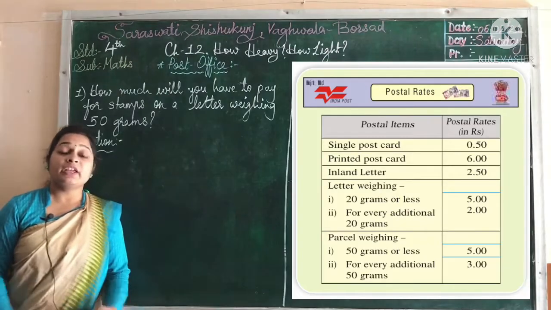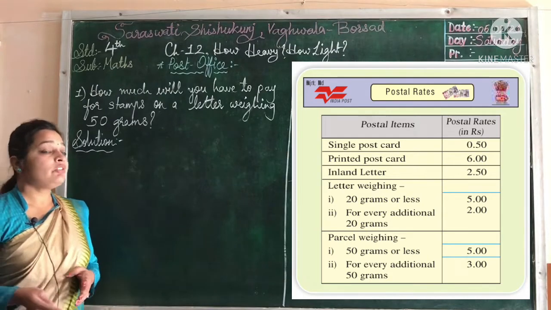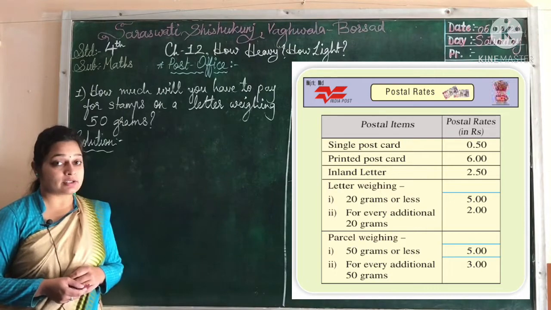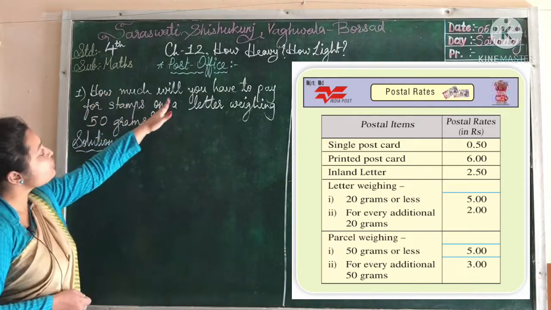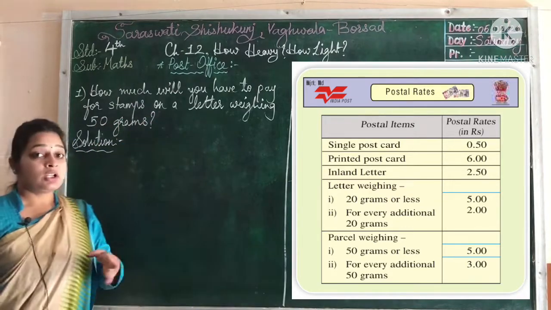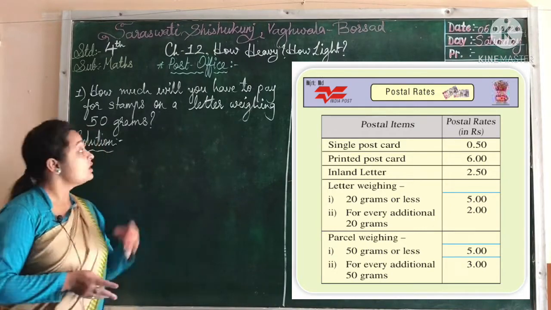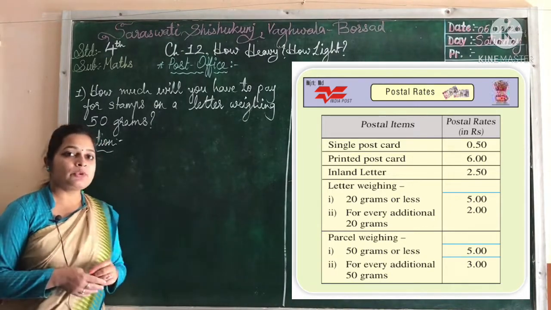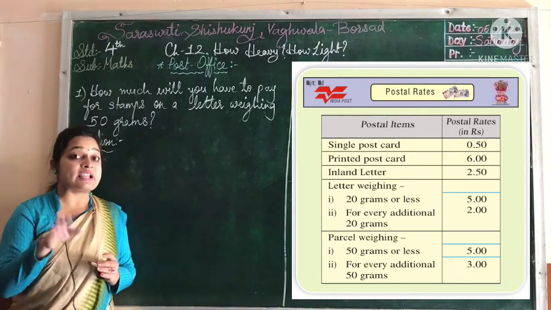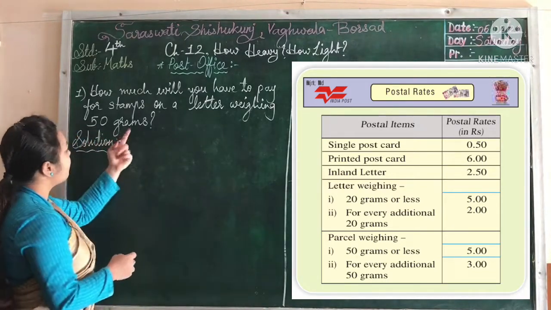Here we have to use the postal image which is given in the textbook. We will use that image to solve the word problems given regarding that. The first word problem is, how much will you have to pay for stamps on a letter weighing 50 grams? You have a letter to post and its weight is 50 grams. For a letter weighing 20 grams or less, the price is rupees 5. Here we have 50 grams.